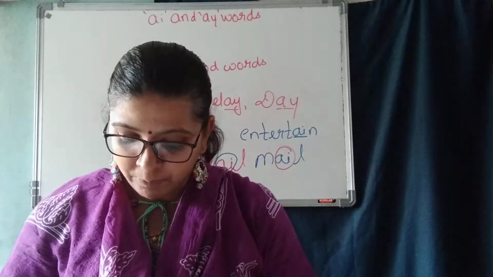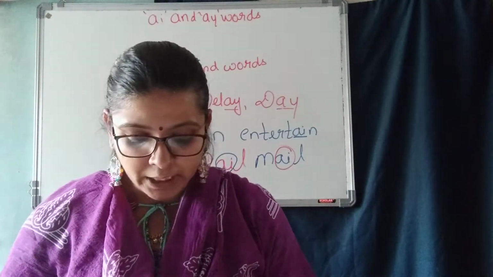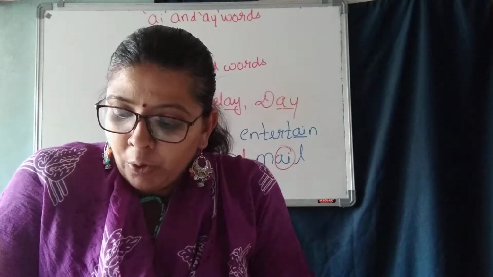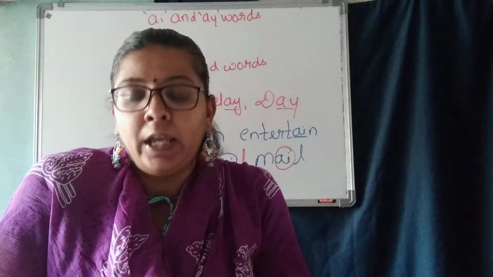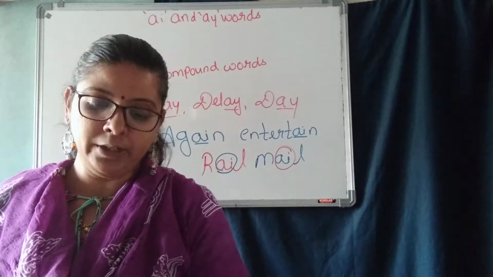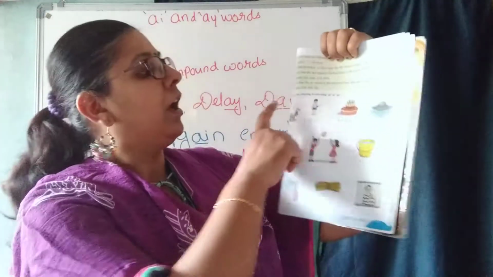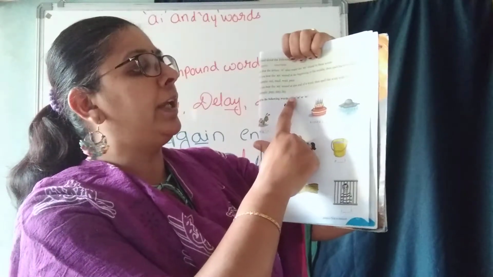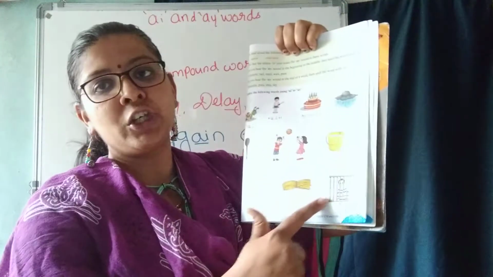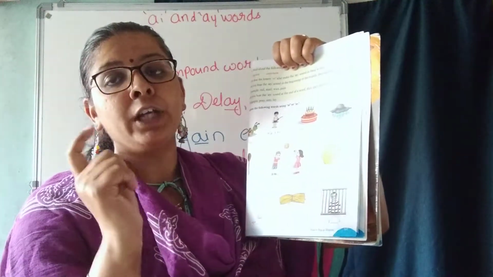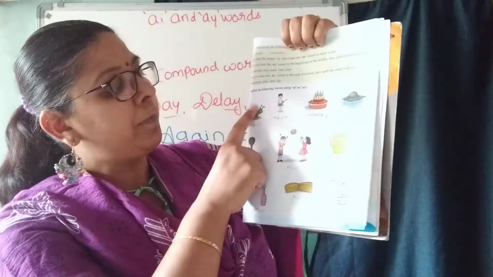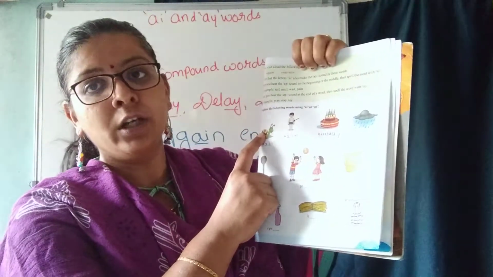Now see here in your textbook, children, page number 107. Open page number 107. Complete the following words using AI or AY. See here, they have given you so many pictures. You have to decide in which word we can use the letters AI or AY. You can see the first picture. By seeing the picture only we can find out the letters.